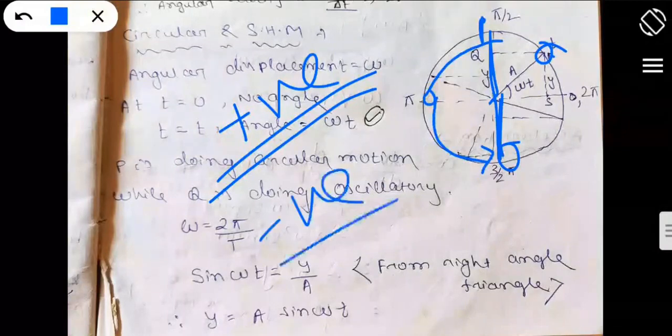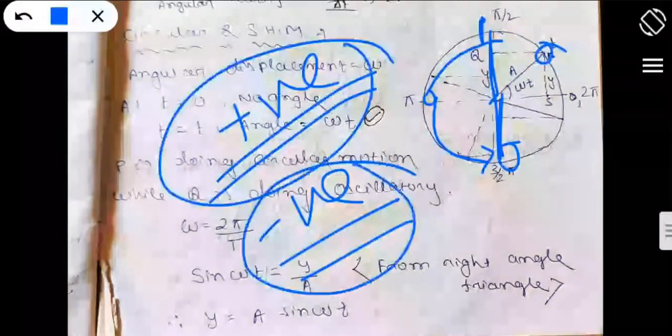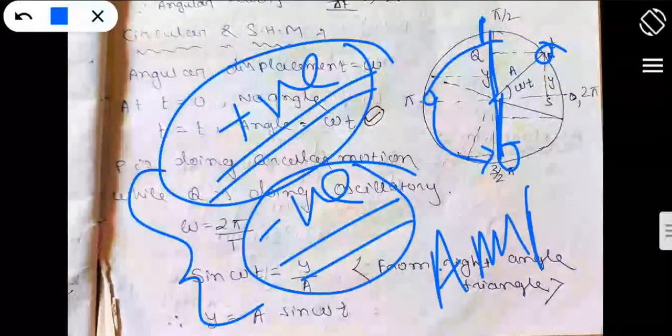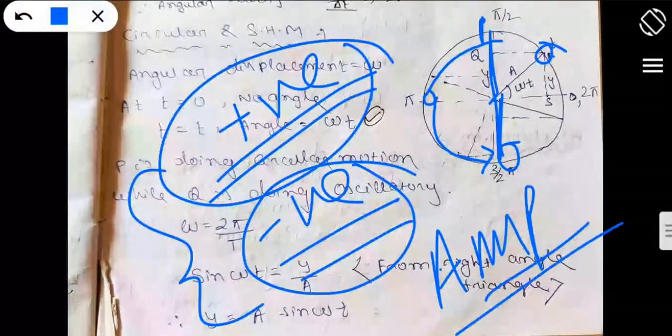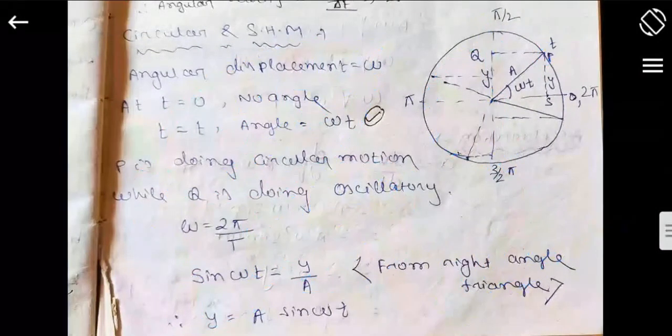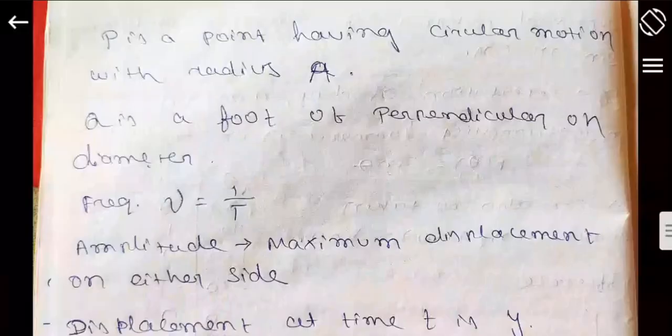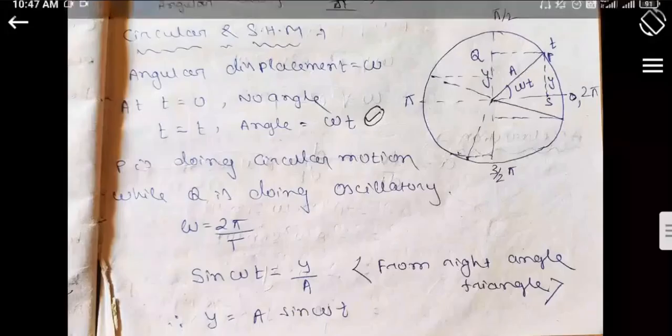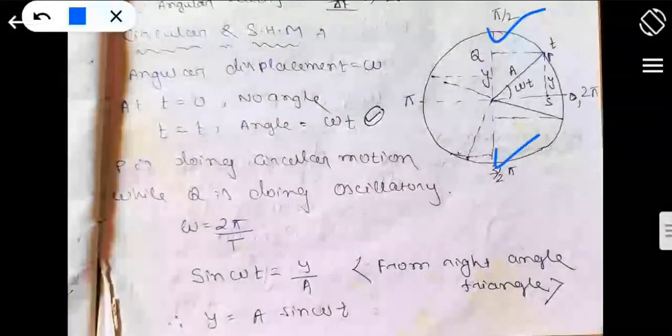Okay, so it has two peak points, one is positive maximum, one is negative maximum. These two are known as the amplitudes. So what is the amplitude? Maximum displacement on either side. Why did I use the words either side? You can see it here, this side as well as this side.